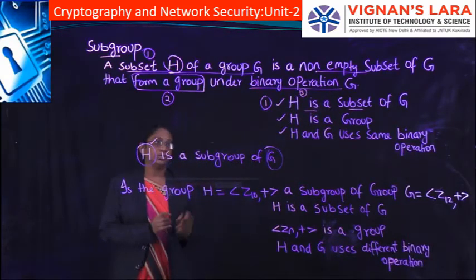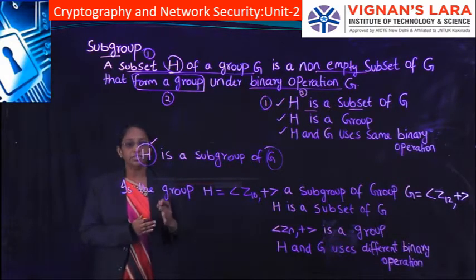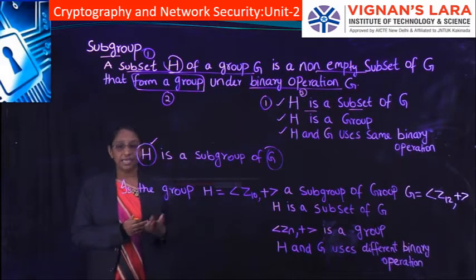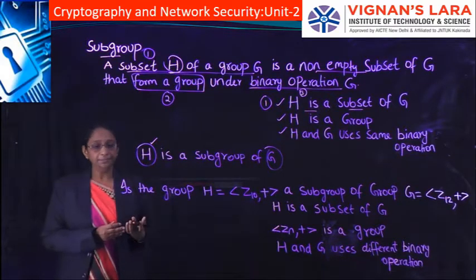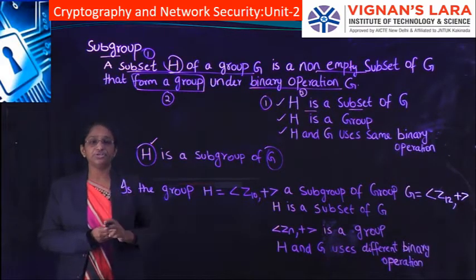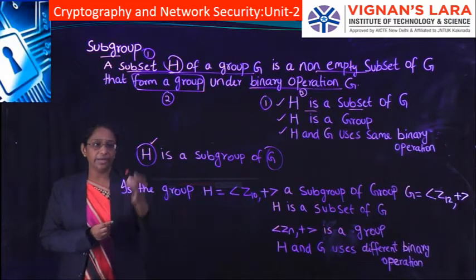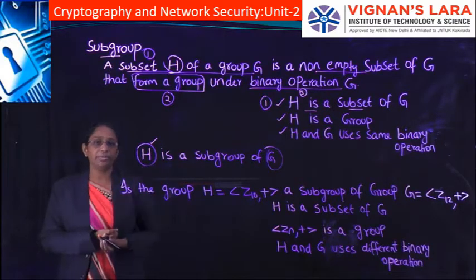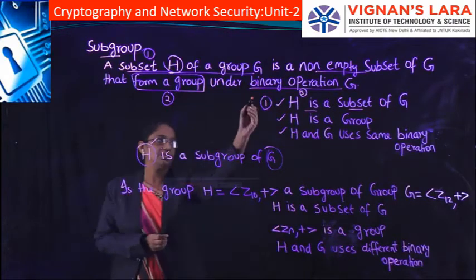H should be under the binary operation of G. That means that H and G must use the same binary operation. Then H is said to be a subgroup of G. So that is the definition of a subgroup: H is said to be a subgroup of G if H satisfies these three properties.